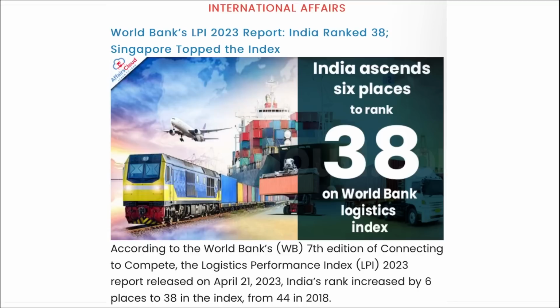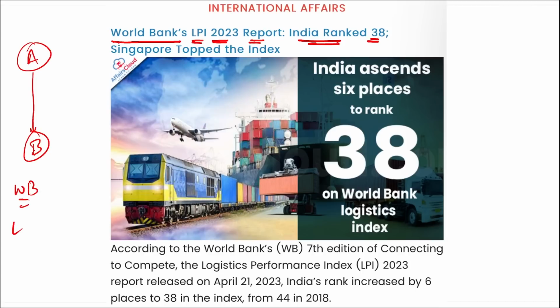Moving on. Next is your international affairs. World Bank's LPI 2023 report was released, and the rank of India here was 38. What is LPI? It is your Logistics Performance Index. This Logistics Performance Index states how good the logistics of a country are, that means how easily and at low cost a product can be sent from A to B.